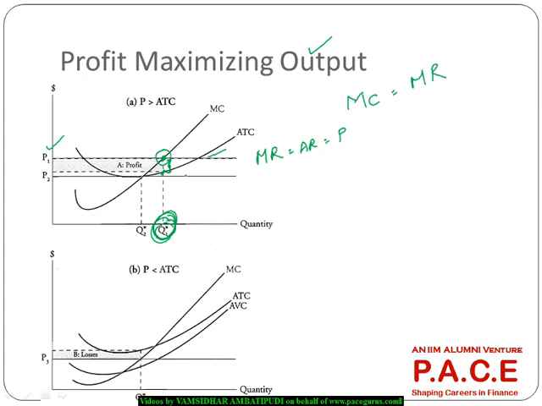So as long as the price is greater than the average total cost, this is the average total cost curve, the firm will make profit. But if the price is lesser than the average total cost, now you see here, this is the average total cost curve, the price is set below that. P3 is the price. Now what is the profit maximizing output? The MC curve cutting the MR curve. So MC, this is the one cutting MR. This is the profit maximizing output.